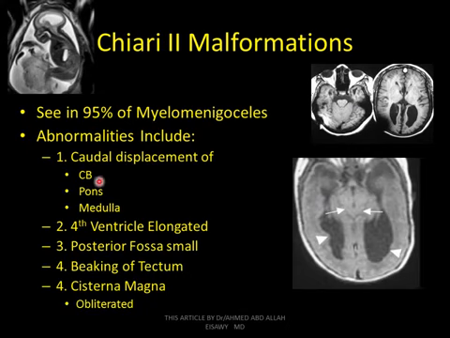Chiari 2 malformation, as we see in fetal MRI of congenital anomalies. Chiari 2 malformation is seen in 95% of myelomeningocele. Abnormalities include caudal displacement of the cerebellum, pons, and the medulla. Fourth ventricle elongated, posterior fossa small, beaking of the tectum, cisterna magna obliterated.